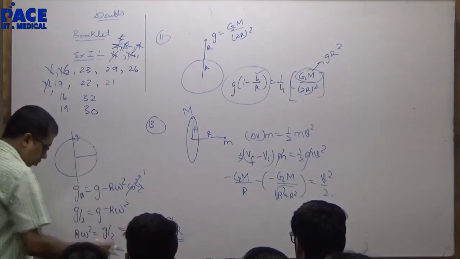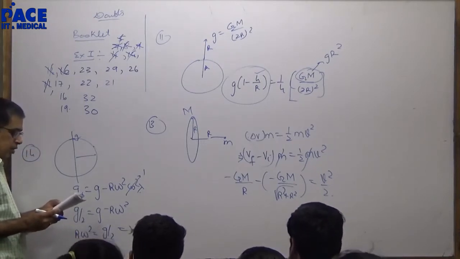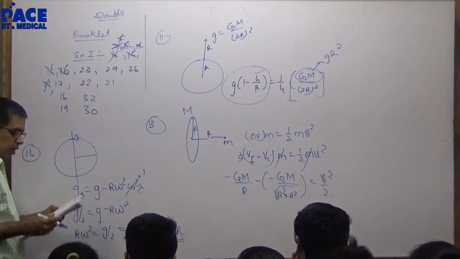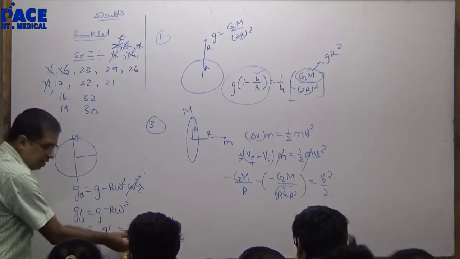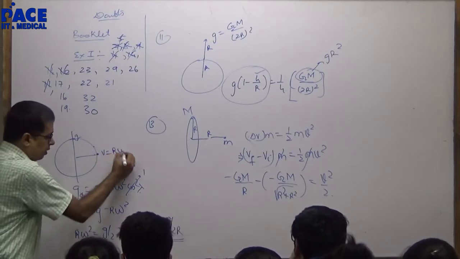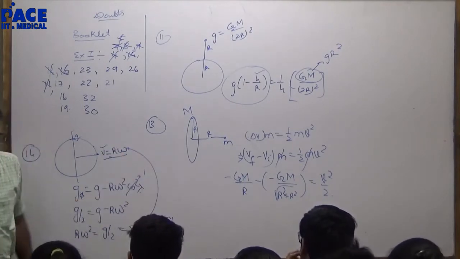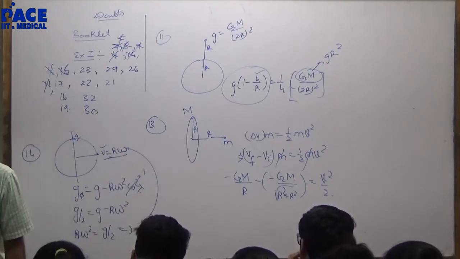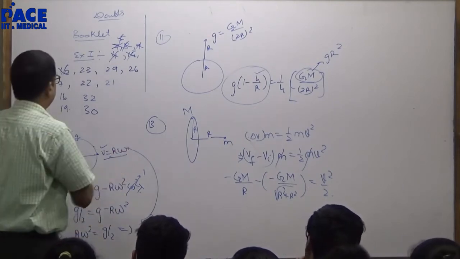Now once I get omega from this, you want the escape velocity of a particle on the planet in terms of v. Velocity of the point on its equator is v. Bring this omega in terms of v. v is equal to, at the equator, r omega. Substituting this omega, will I get v? Once I know v in terms of this, can I get the escape velocity? That is 14.